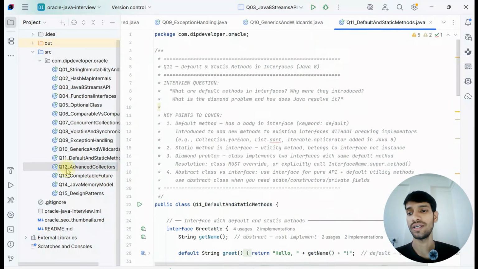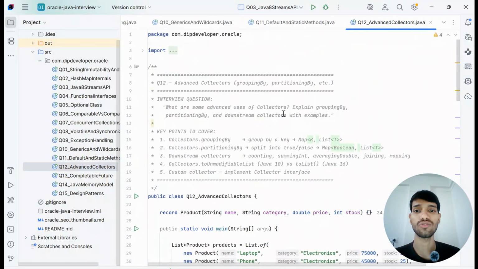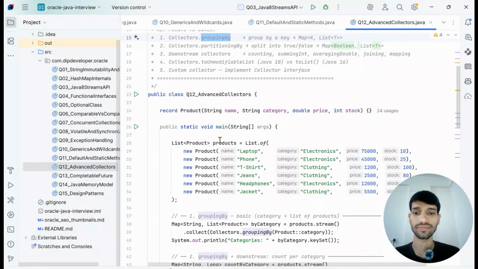Let's move to the next question. This is the advanced collection question, and it is better to run this code, or go through the code one by one and try to relate it with the sample example. What will they ask? What are some advanced uses of collectors? Explain groupingBy, partitioningBy, and downstream collectors with an example. We have Collectors.toUnmodifiableList. Let's understand one by one.